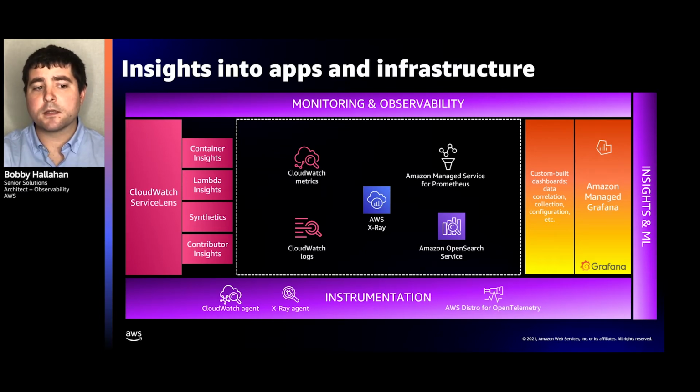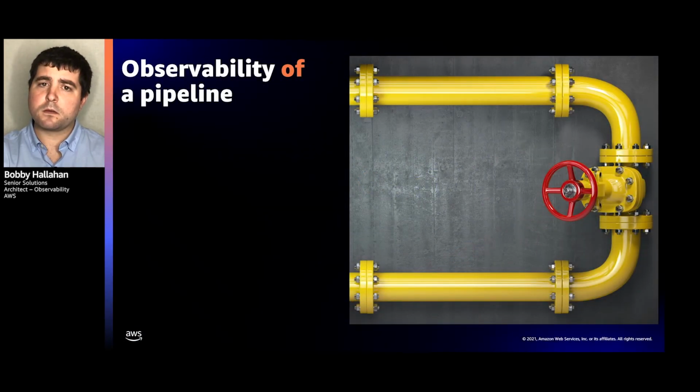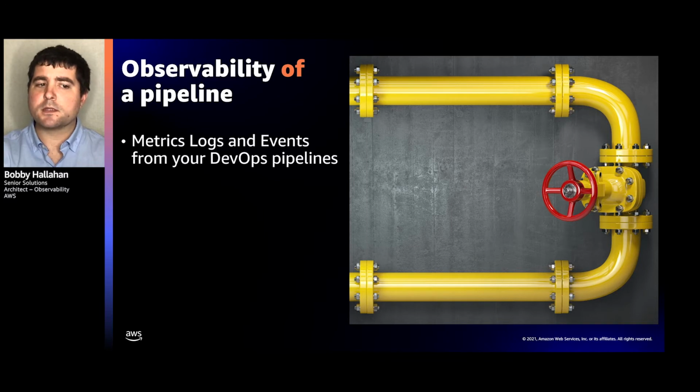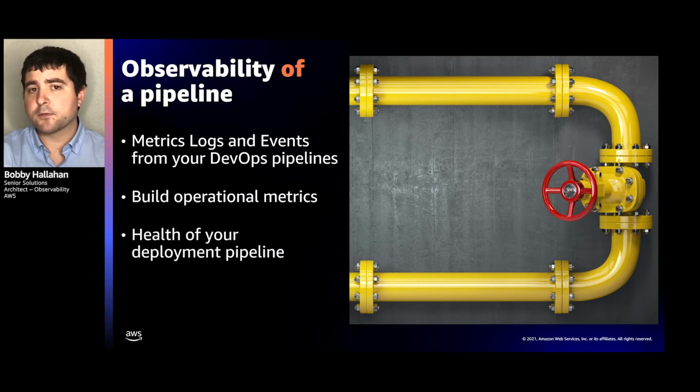Now, with that being said, let's move on to observability of a pipeline. And just to summarize, what do we mean by observability of a pipeline? These are logs and events from our DevOps pipeline. What type of output signals do we have from our actual pipelines that we can use to evaluate the health and performance of those? The first way we want to do this is by building operational metrics and really understanding the health of those deployment pipelines.